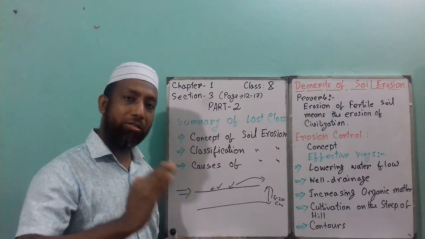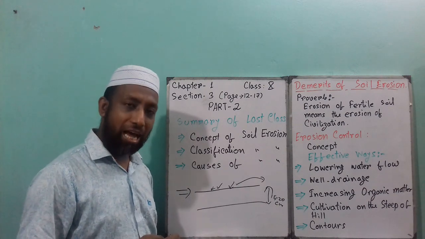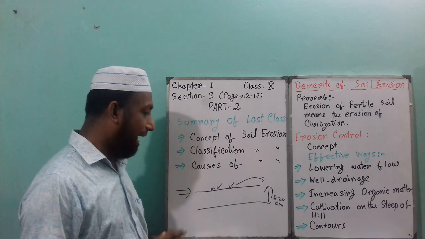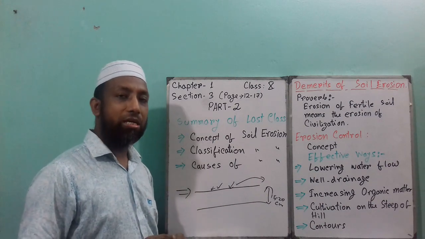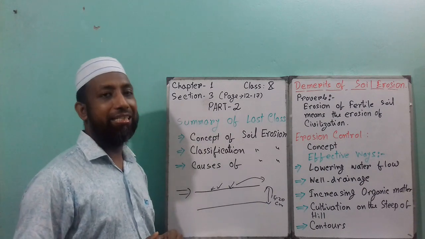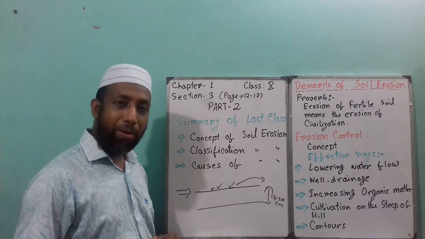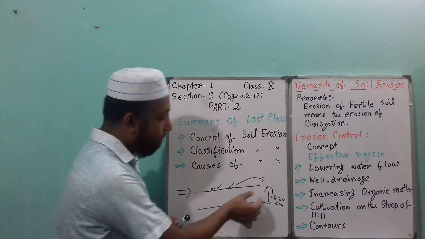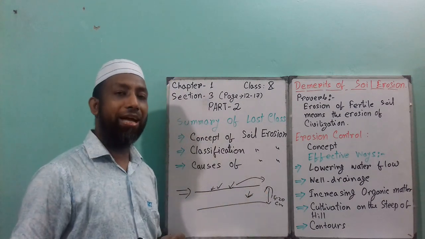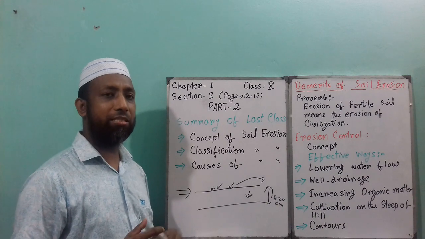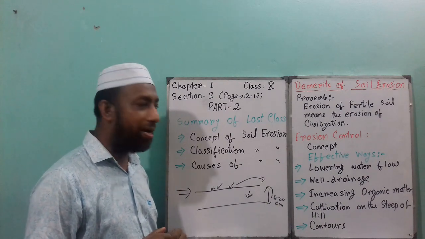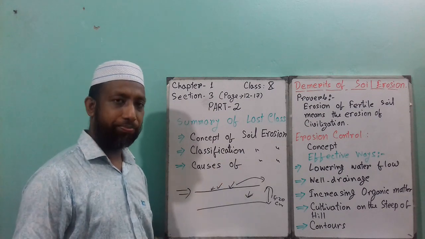So when you cultivate any type of crop in this land, the crop is unable to get proper nutrients from that land. So this is number one demerit or disadvantage of soil erosion.